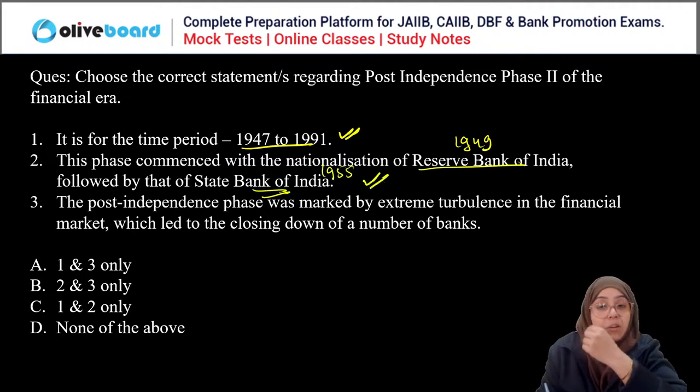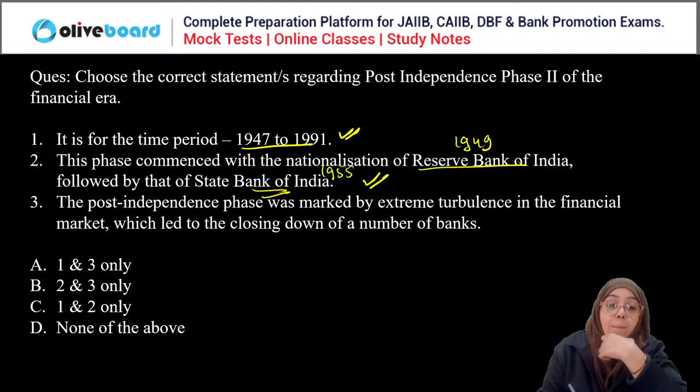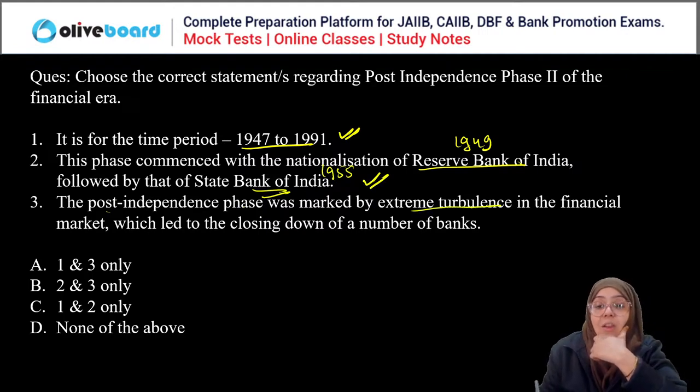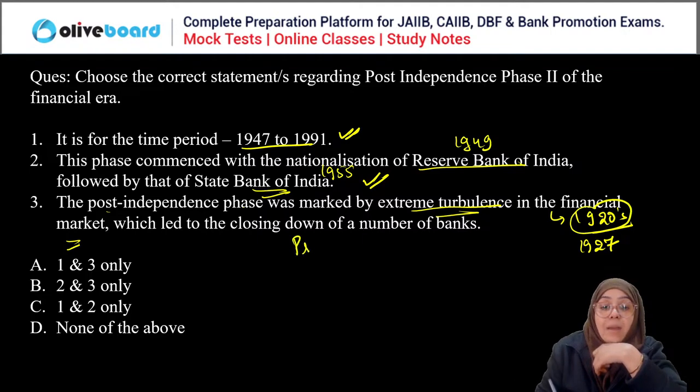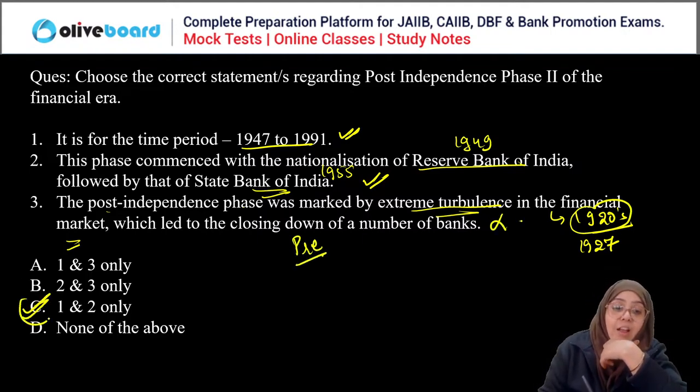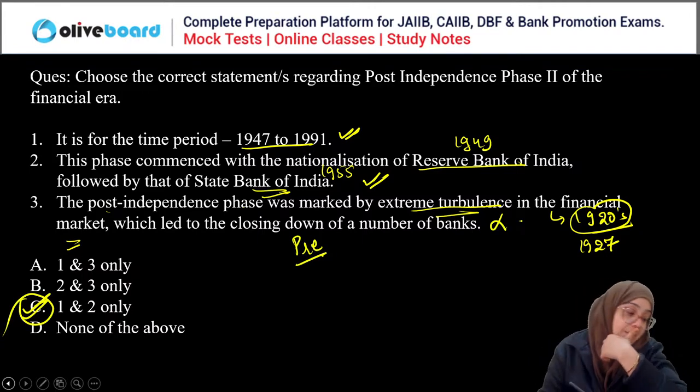True, it was done during this phase. The extreme turbulence in the financial market actually happened during the 1920s, because of which in 1927 the Hilton Young Commission recommended the establishment of the Reserve Bank of India. So the 1920s was actually the pre-independence phase. So third is wrong. First and second is the correct answer. C is the correct answer here.